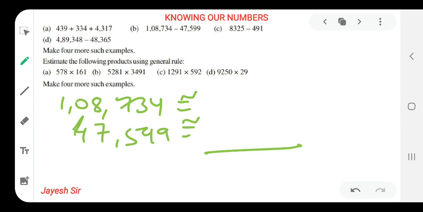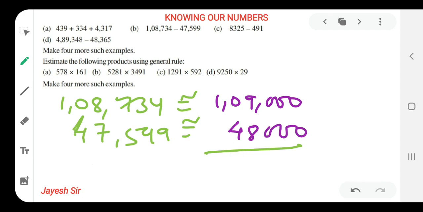That's very easy. I hope you all might be getting it, friends. 1,08,000. Last three digits are more than 500, so we'll round off to 1,09,000, friends. I hope you all might be getting it. Now, last three digits are greater than 500, so that should be rounded off to 48,000. That's very simple, friends. Last three zeros as it is, and here. So our answer is 1,57,000.